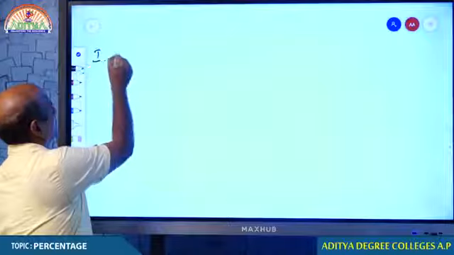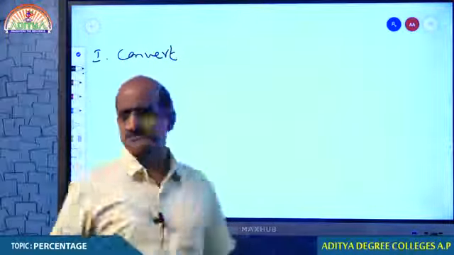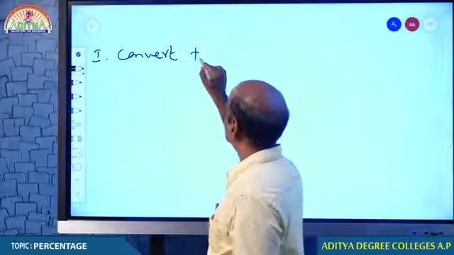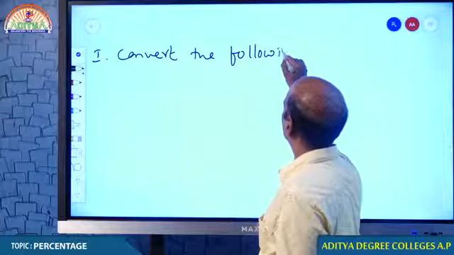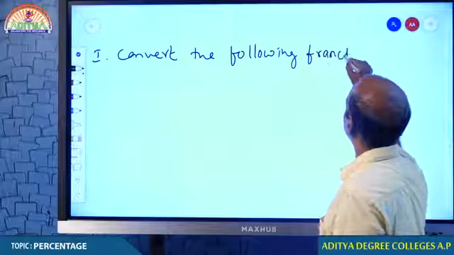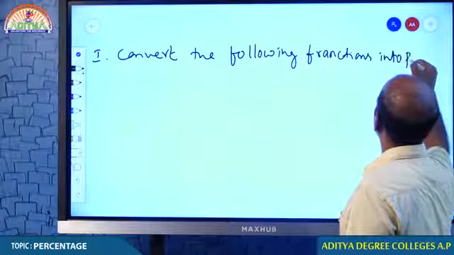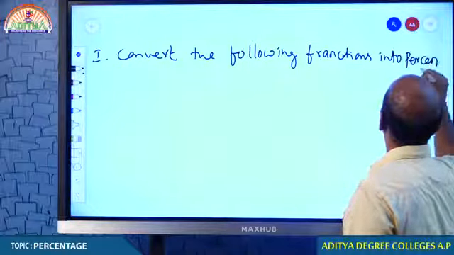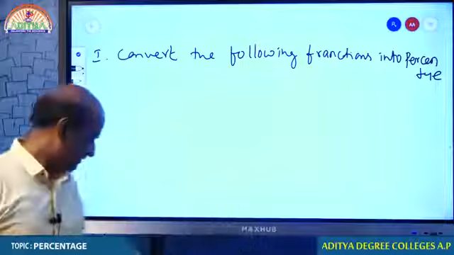Model number 1: convert the following fractions into percentage.